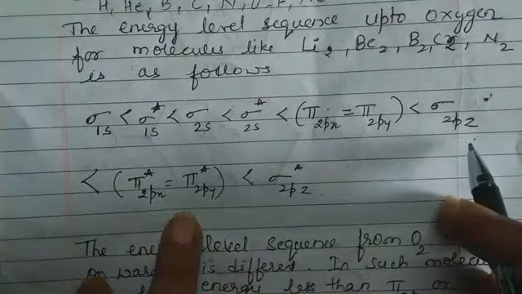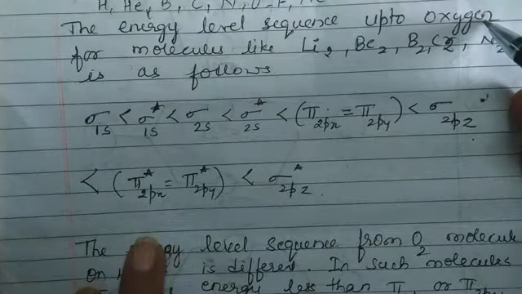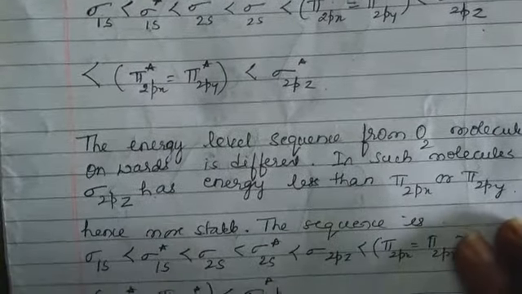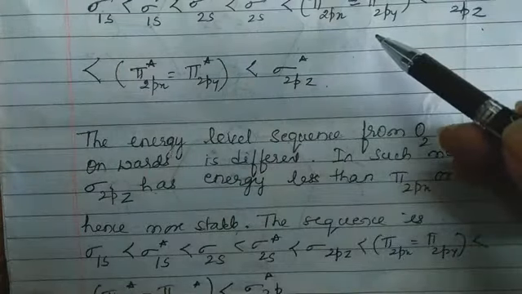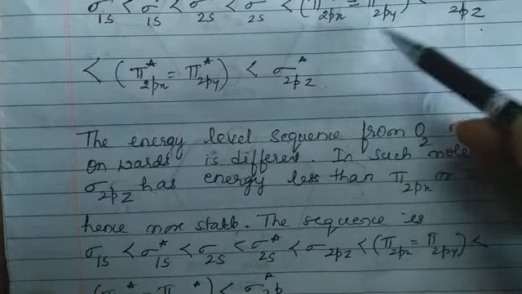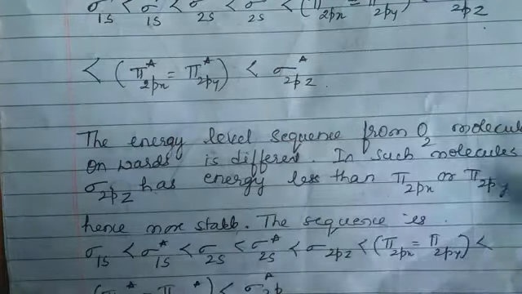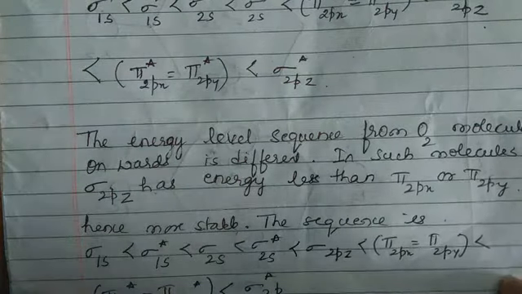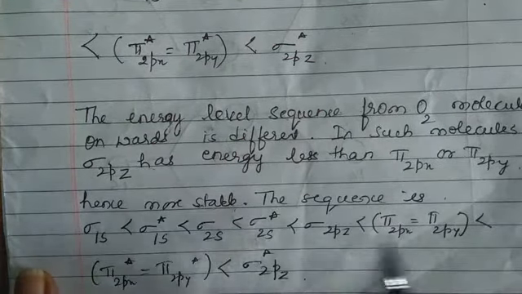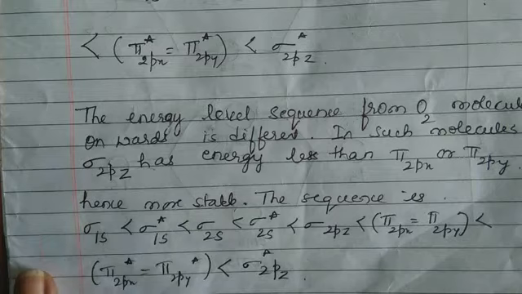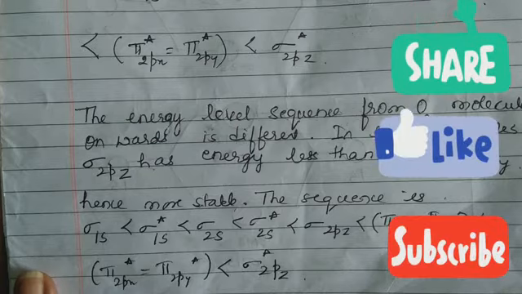This kind of filling up of electrons holds good up till oxygen. After oxygen, what will happen? You can just compare and see here. Up till oxygen, 2px and 2py are filled first, whereas after oxygen, 2pz is filled first, followed by these two orbitals. That is the only difference. So you will understand it better when I start filling the electron diagrams, energy level diagrams, starting from hydrogen. Thank you.